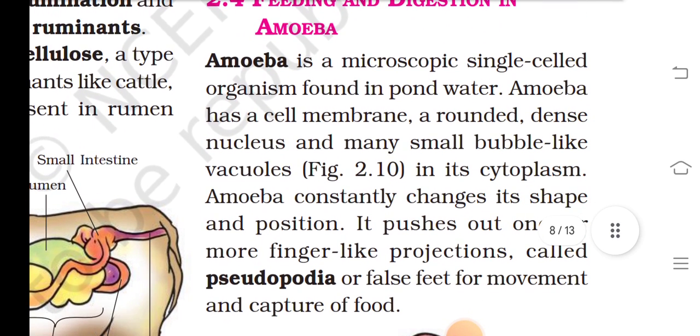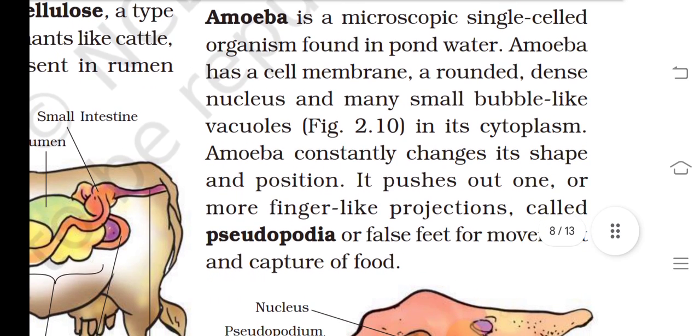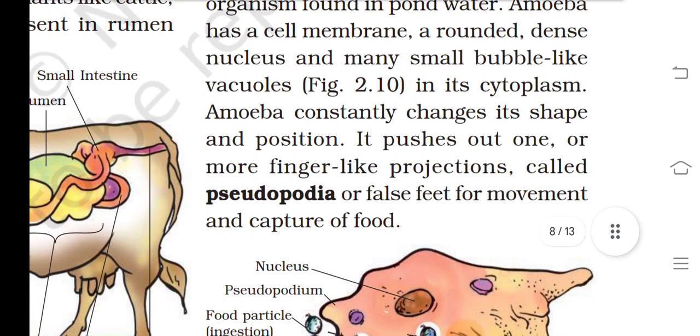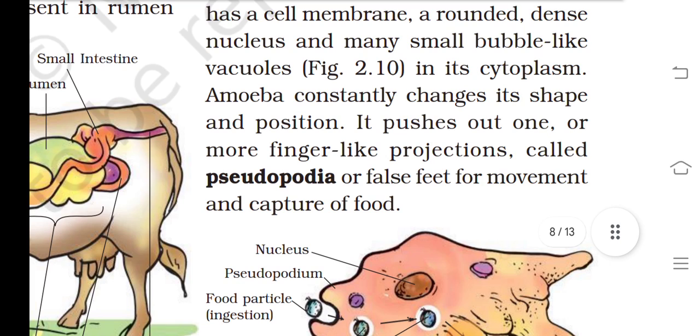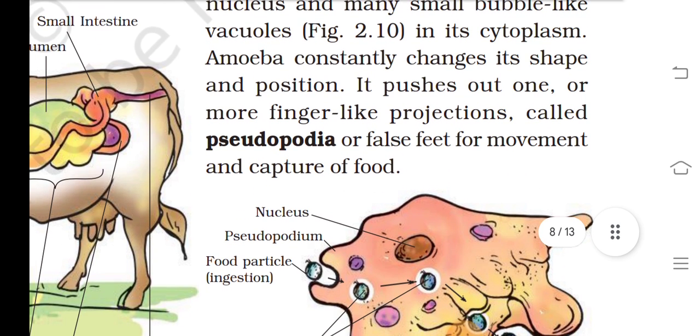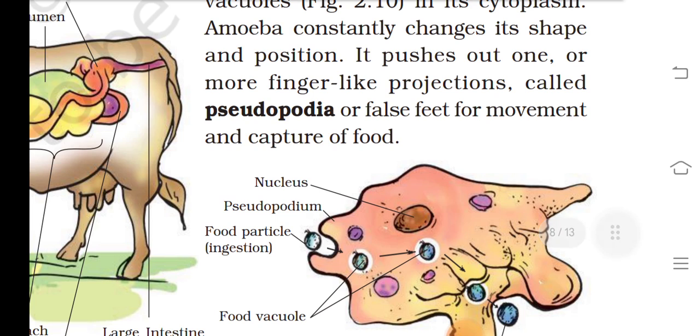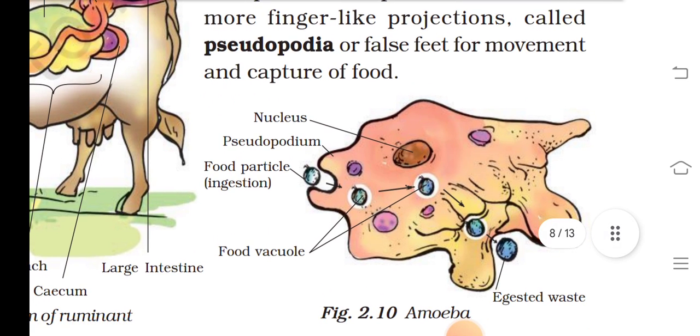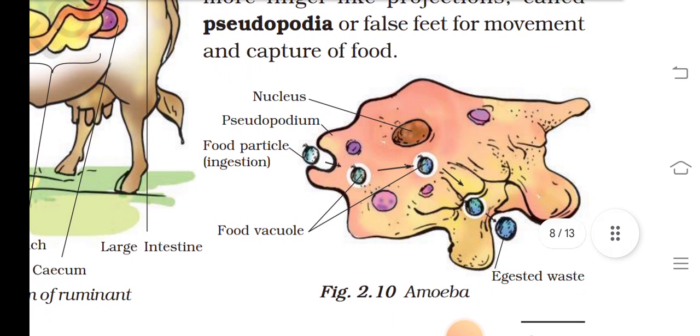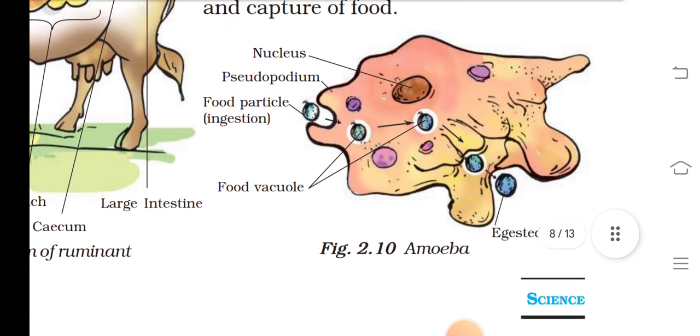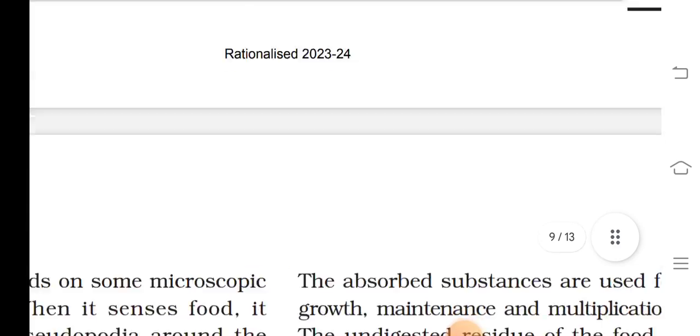Feeding and digestion in amoeba. Amoeba is a microscopic single-cell organism found in pond water. Amoeba has a cell membrane, a rounded dense nucleus, and many small bubble-like vacuoles in its cytoplasm. Amoeba constantly changes its shape and position. It pulls out one or more finger-like projections called pseudopodia, or false feet, for movement and capture of food.